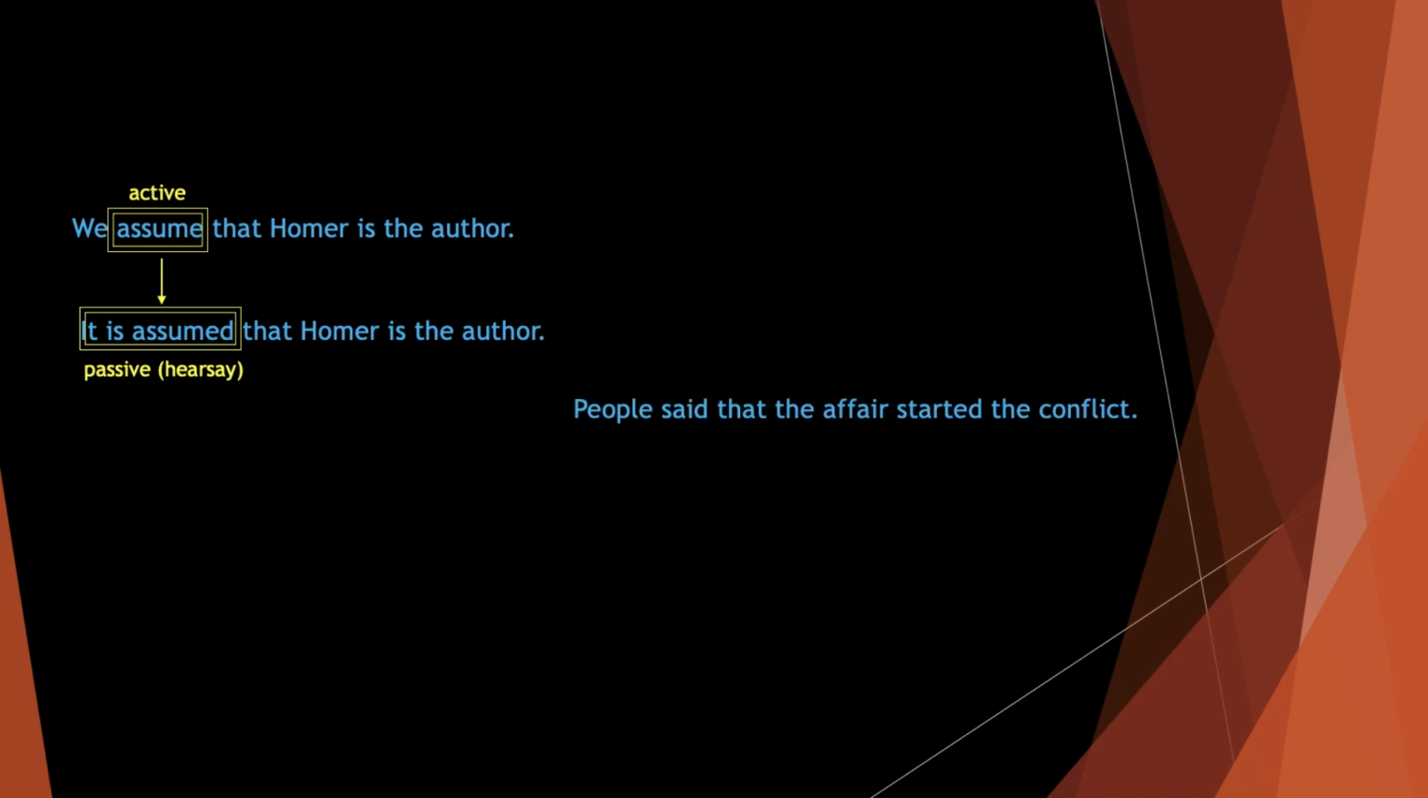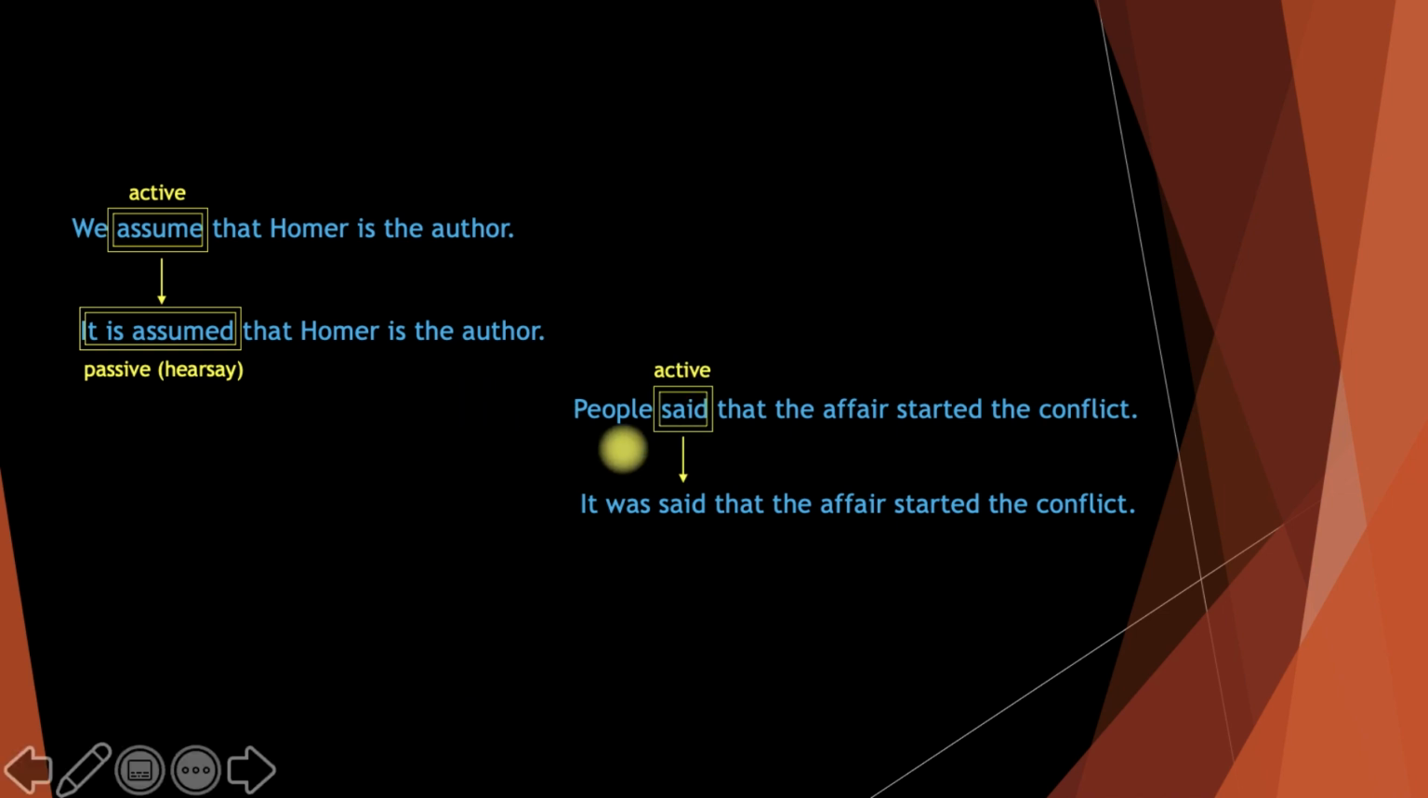Or people said that the affair started the conflict, changed into it was said that the affair started the conflict. So you see, this is in the active form, okay? I use the subject here, but here it is in the passive form. I don't know who said it. It is just a hearsay for me. It can be a thought, it can be a rumor or an opinion. I don't know the source of the information.